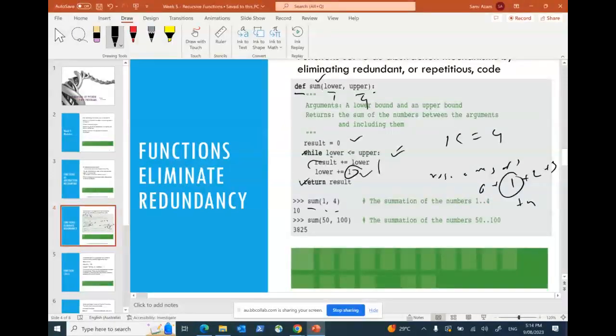Ultimately, what it is doing is just adding up all the numbers between lower and upper. Once lower gets above upper, the whole thing terminates and it returns the result. So the addition of 1 to 4, 1 plus 2 plus 3 plus 4, is actually 10. Yes or no? This is a simple function that we have defined, and it allows me to add the numbers between a range. The range has been defined from lower to upper. Clear, guys? Understood? Yes, sir.